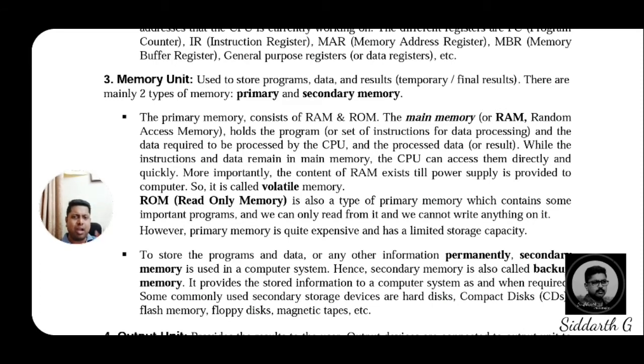This memory works up to the completion of the work. Whenever we switch off or turn off the computer, the data in these memories is erased automatically. Then, coming to the second part, that is ROM, read only memory. It is also a type of primary memory, which contains important programs, and we can only read from it. This is the important point: we cannot write anything on it.